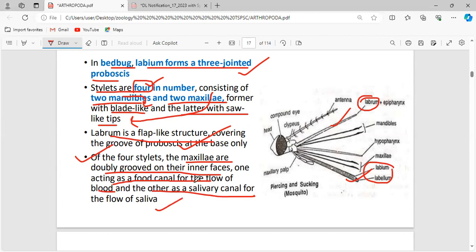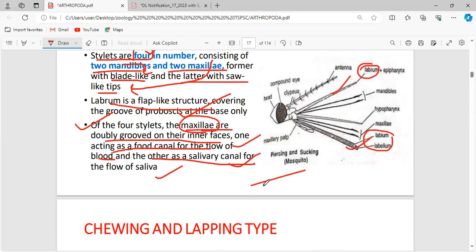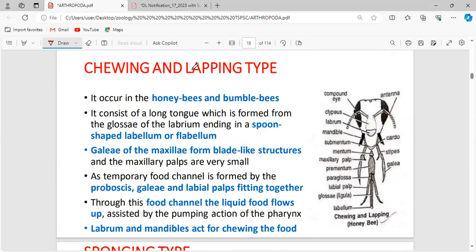So what is the structure? Acting as a food canal as well as the salivary canal is the maxillae. These are all the important points to remember. That's all about the piercing and sucking type, and the chewing and lapping type. And the best example for chewing and lapping type is honeybees and bumblebees.